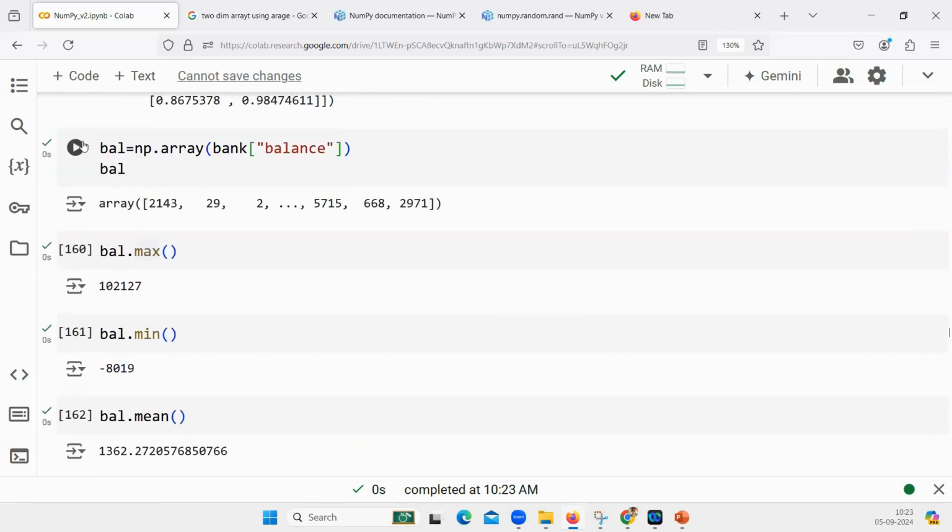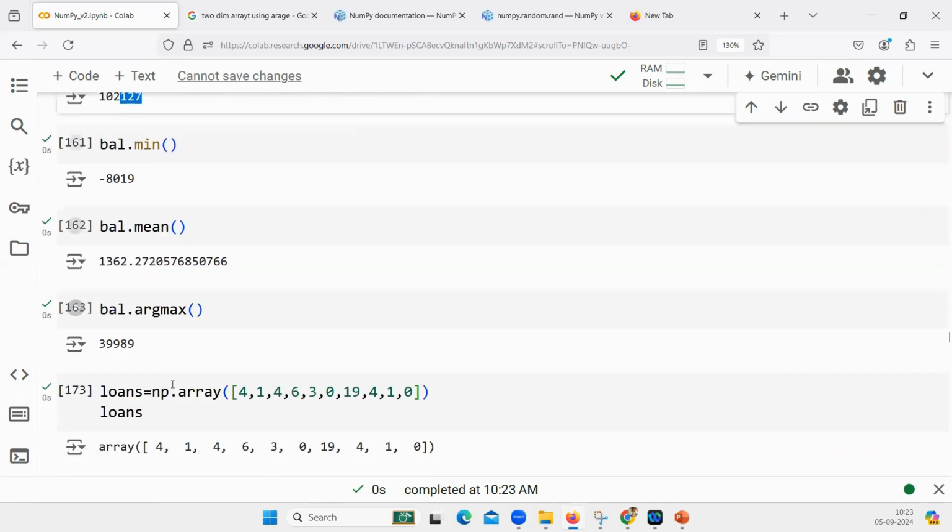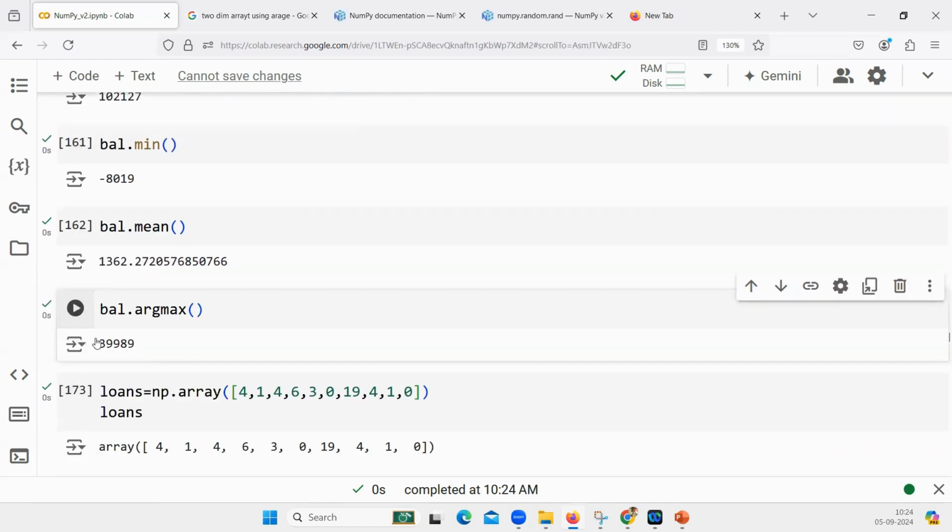So once you look at the balance, maximum balance is 102,000. But if I say argmax of balance, what does this 39,989 mean? What exactly is this? Is this the maximum balance? No, sir, it is the index where the maximum value is present. The index where the maximum value is present, that is known as argmax.